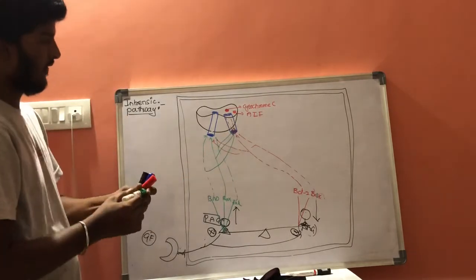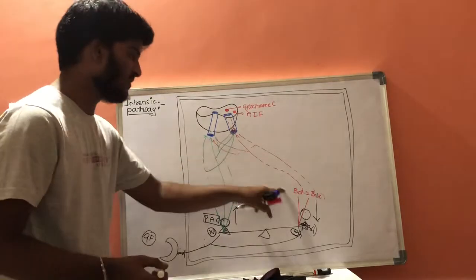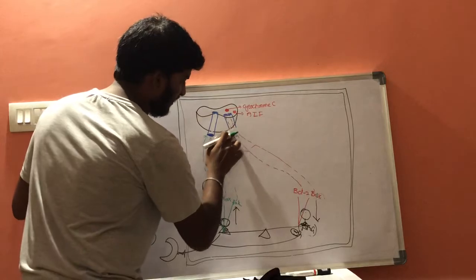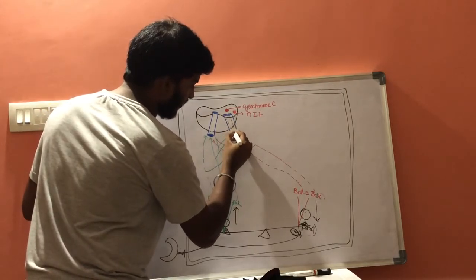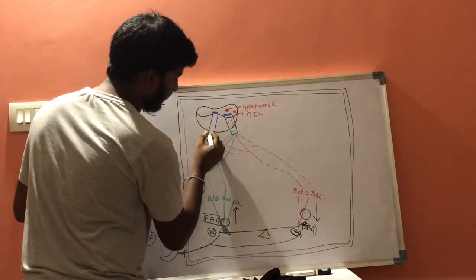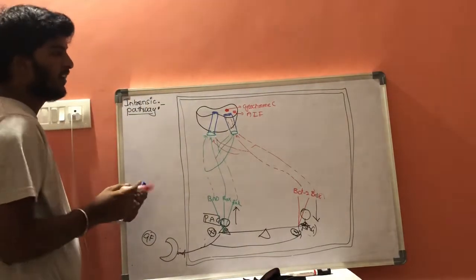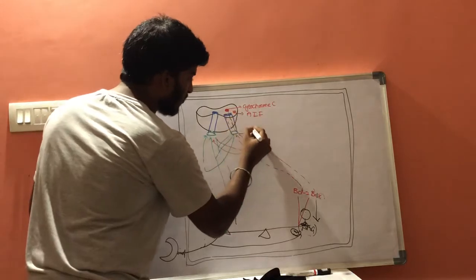Now the place of this BCL2 will be occupied by BAD. Now there will be opening of these channels. Whenever these channels are opened, the cytochrome will be allowed to go outside.